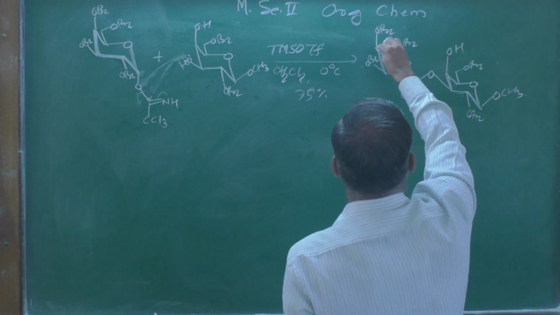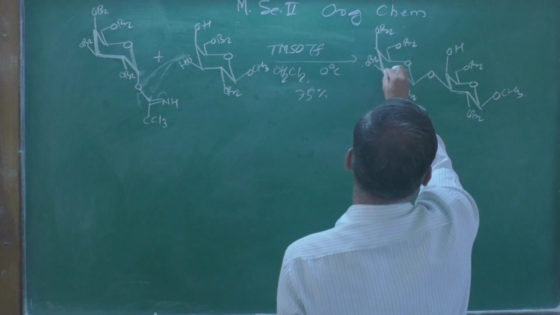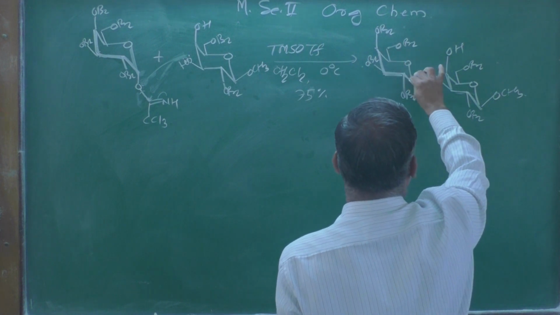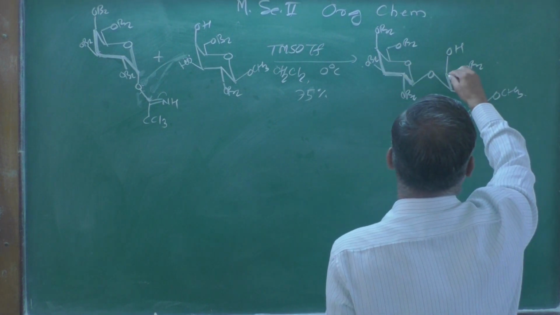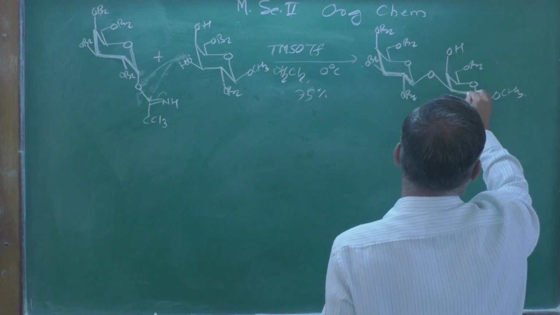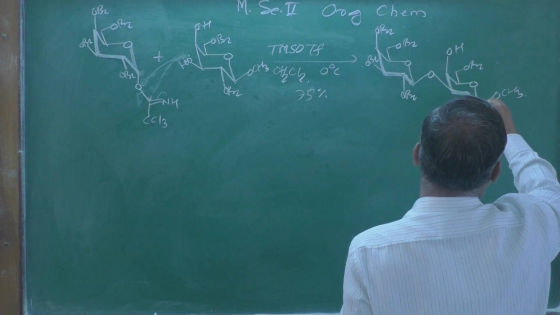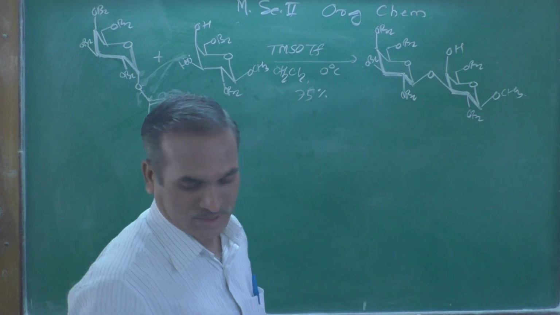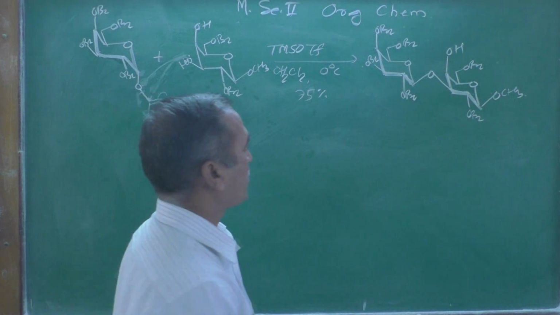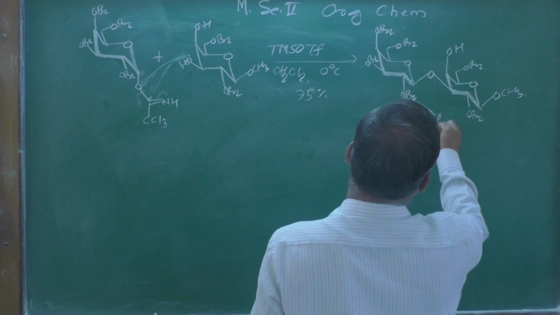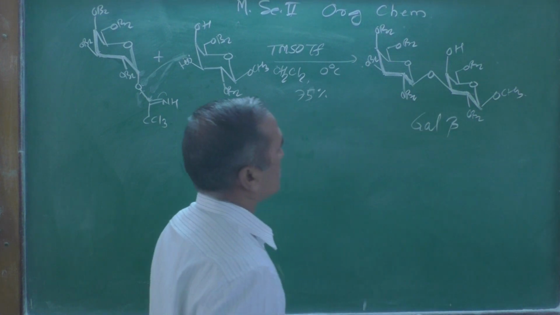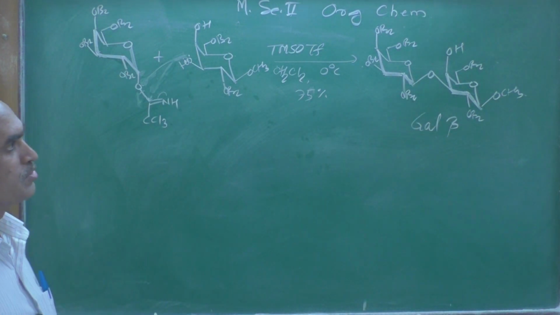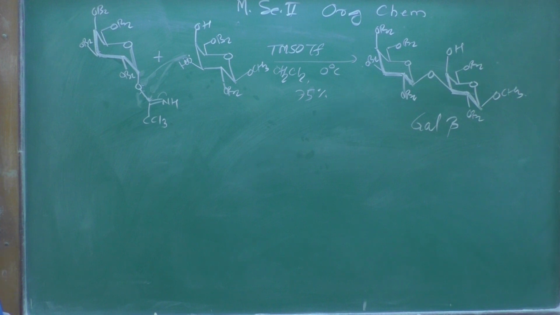This is the ring which is above the plane, and that's why it is shown by the thick line, whereas this one we can show this way. In short we can call it galactose B. So this is the structure of galactose B, represented very systematically.